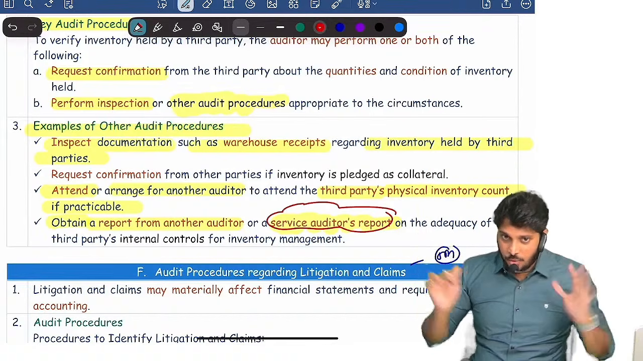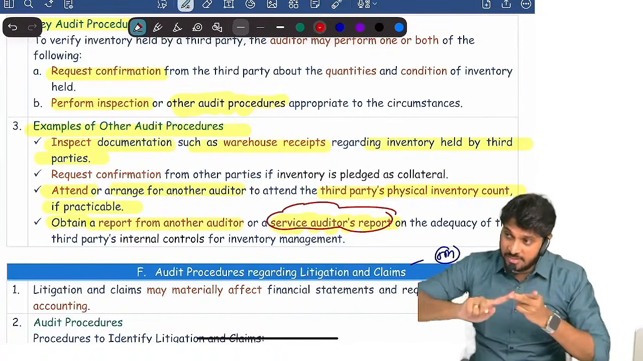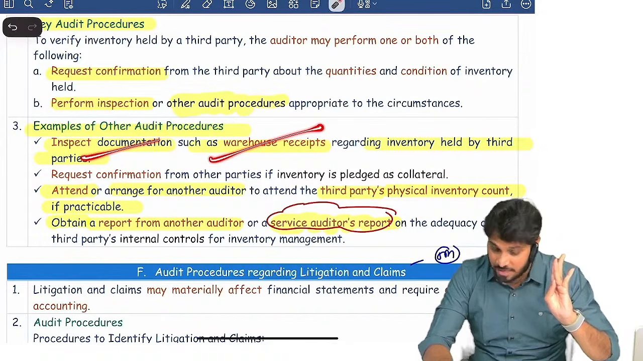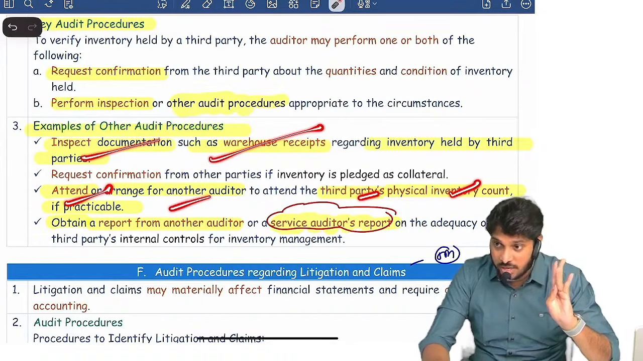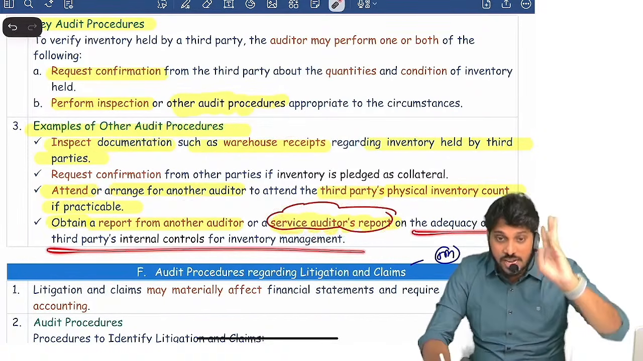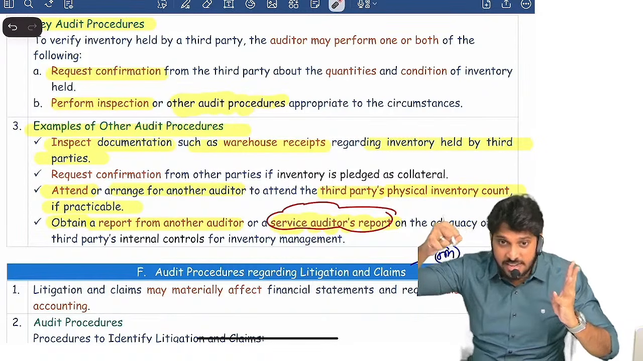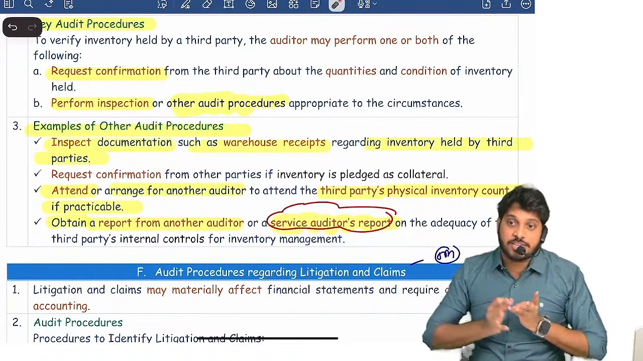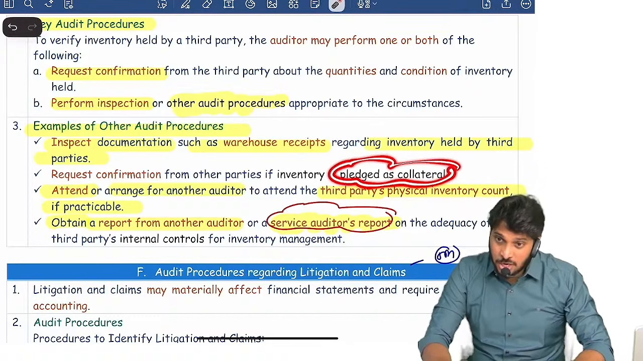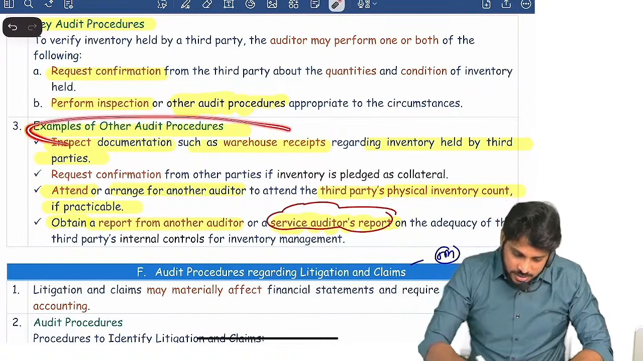So how do I get it? One way is I can request confirmation from Amazon. That is one option. Second, I will directly go and verify with Amazon. Third option, I will inspect what proof Amazon is having, and I will attend Amazon's physical count if possible, or I will obtain Amazon's service auditor report, where the auditor is talking about the controls regarding third party inventory management in Amazon. The service auditor is giving me a report. That report I can use. These are other audit procedures. Sometimes inventory may be pledged as collateral, then request confirmation from the other party where the inventory is held as collateral. These are all other audit procedures.